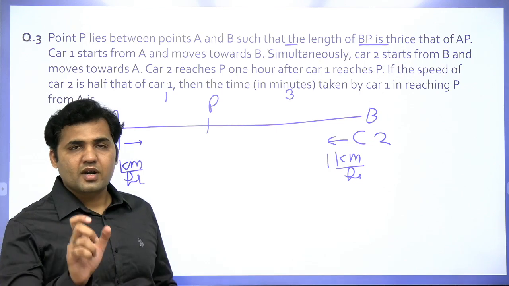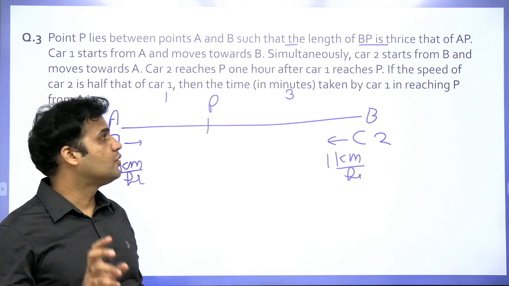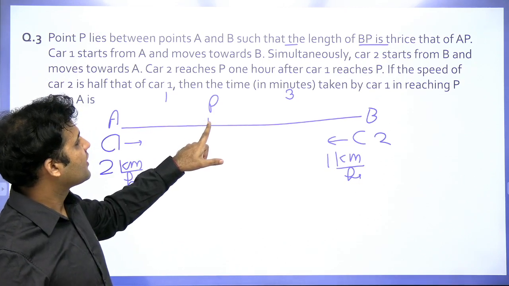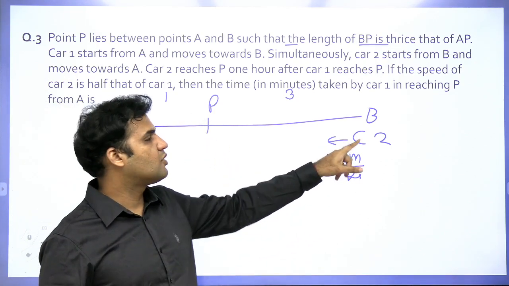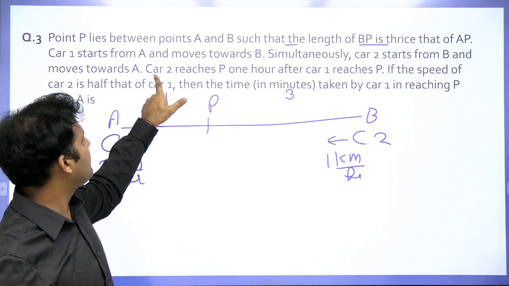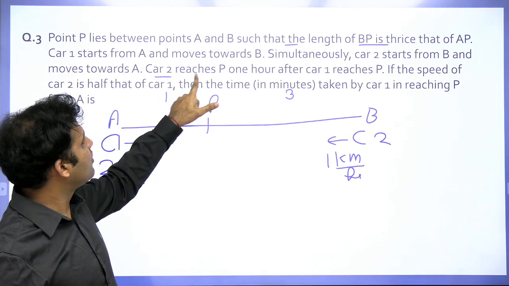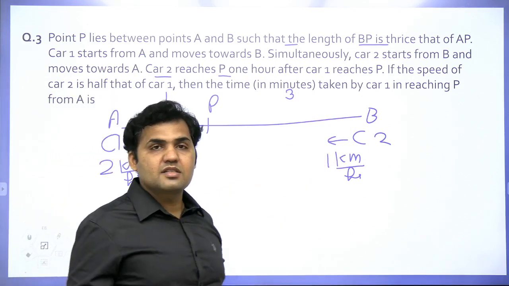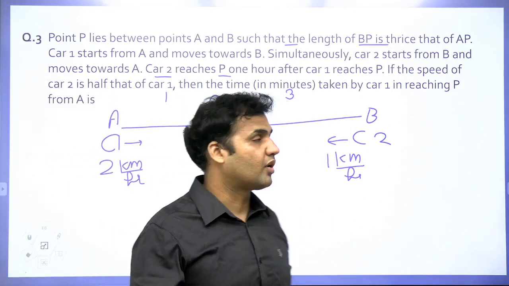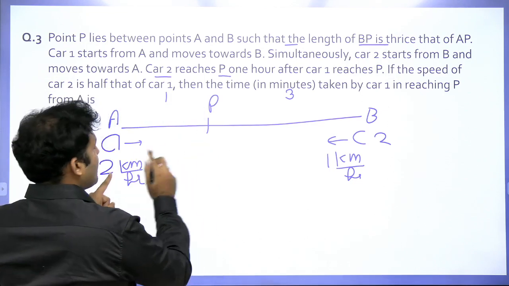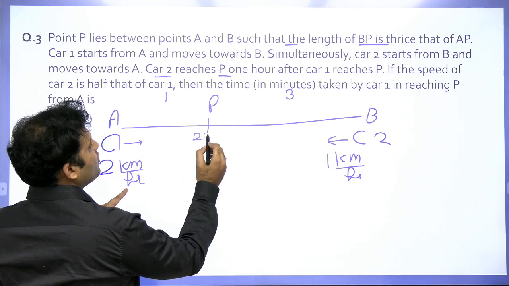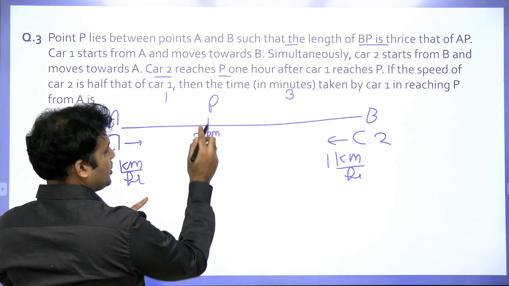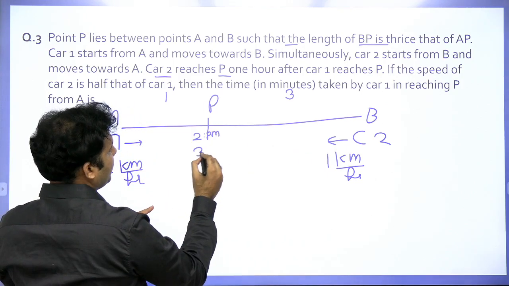Okay, so guys, the important statement that you have to use over here is that car 1 reaches point P 1 hour before car 2 reaches P. It is clearly mentioned over here that car 2 reaches P 1 hour after car 1, or you can say car 1 is reaching point P 1 hour before. That means if car 1 is reaching this point at 2 p.m., then car 2 is reaching this position P at 3 p.m.